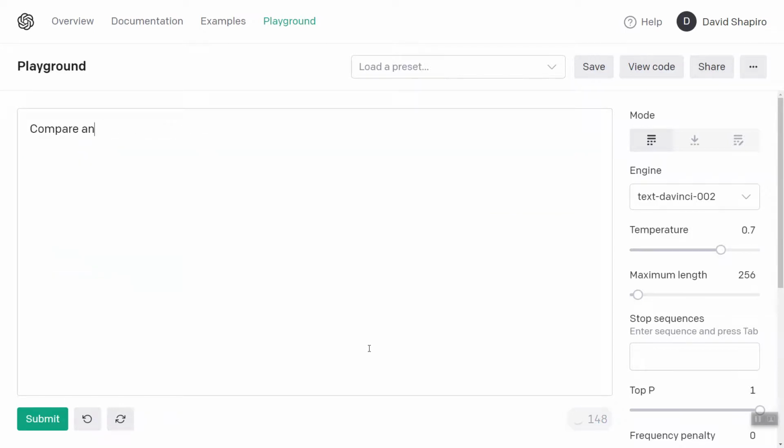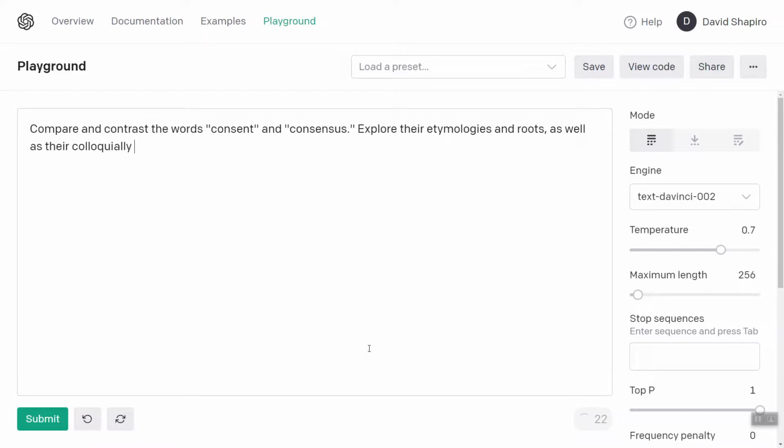Let's say, compare and contrast the words consent and consensus. Explore their etymologies and roots, as well as their colloquial usage and everyday and semantic meanings.